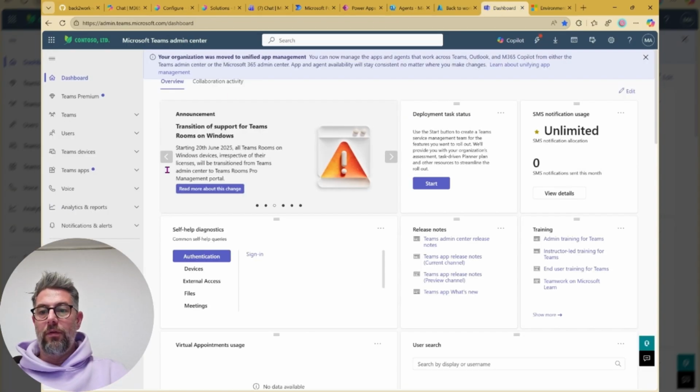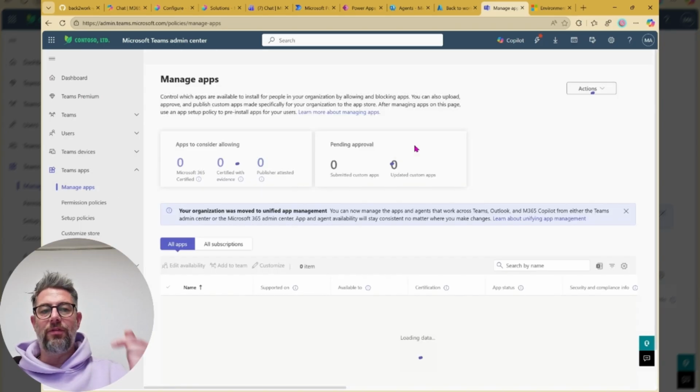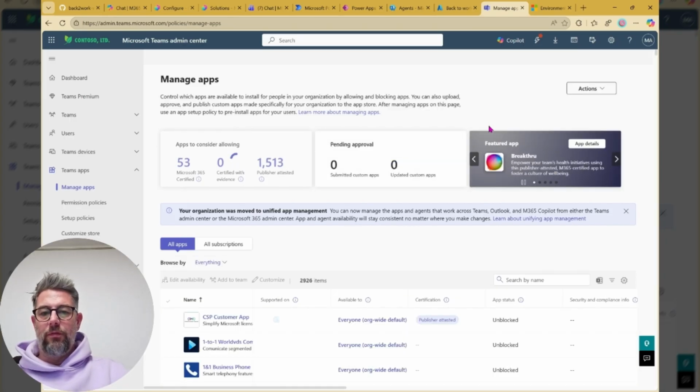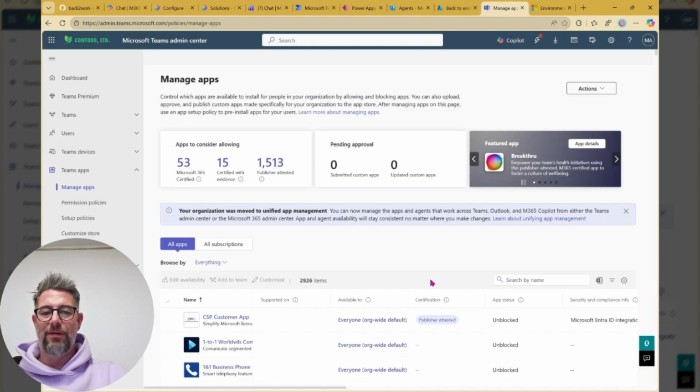But one more thing to do. Oh, nothing new. There's something new over here. Manage apps. Let's have a look. So we're in the Teams Admin Center right now. And I've got a feeling there's something to do for us. Skip the tour, please.